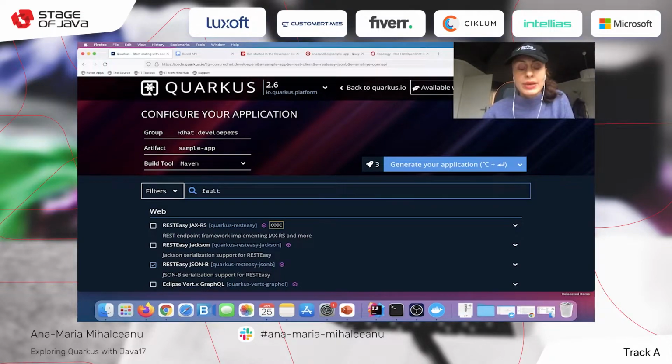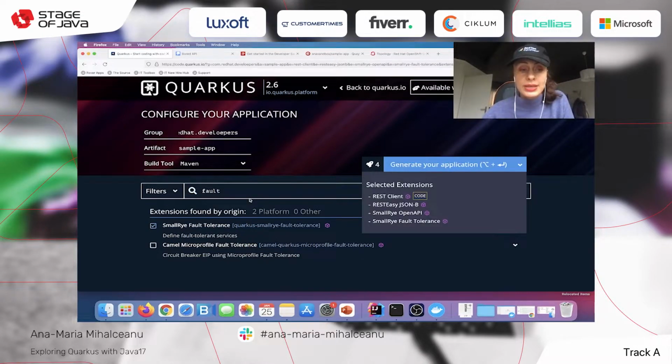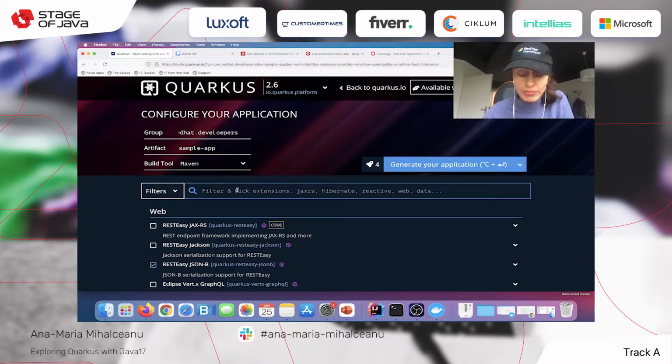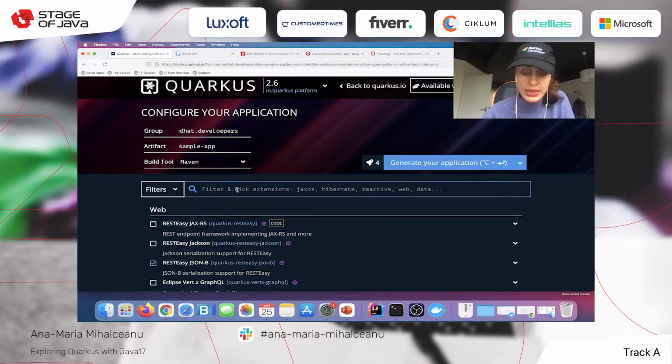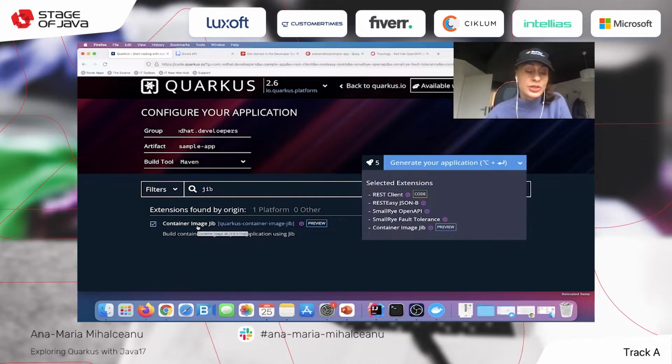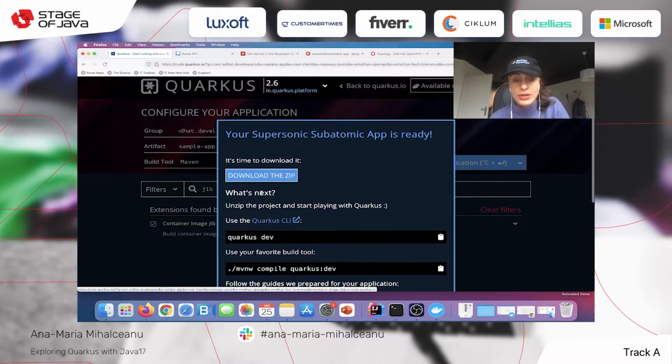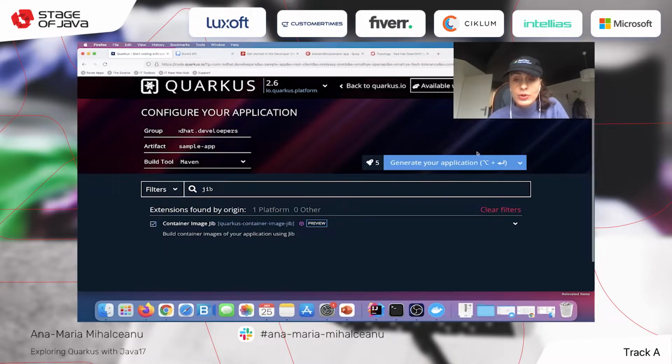I would also like to make my application fault tolerant, make it resilient. So I'll add the SmallRye Fault Tolerance extension as well. And I would also like to make a container image, then build it and push it, and I can do that with the Jib extension. So these 5 for the moment to generate my app. Then I can download it and work with it, or you can even push it to your GitHub account.